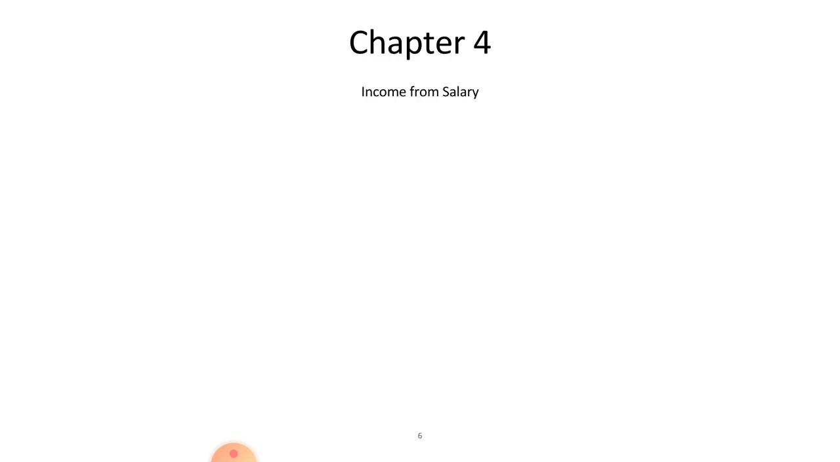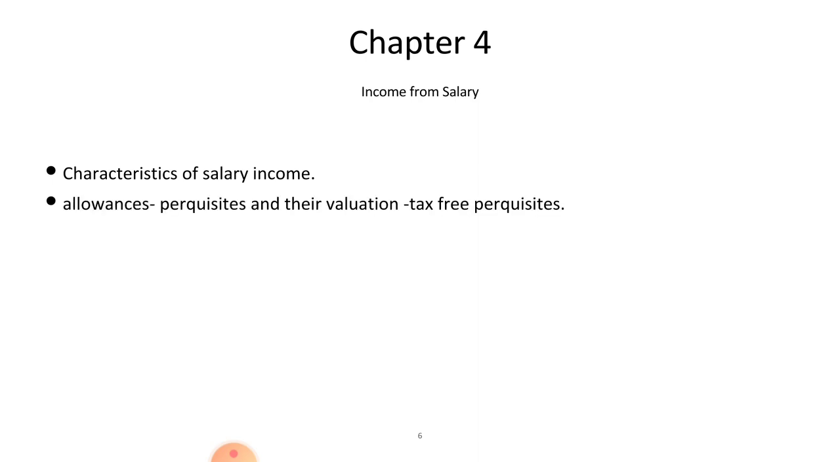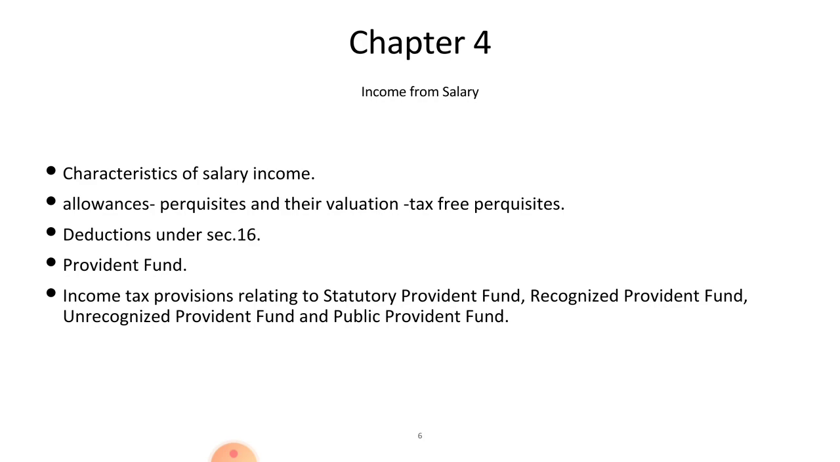Okay, this is the third chapter, and the fourth chapter is income from salary. So here, under this chapter, we have to study these concepts. First one is characteristics of salary income. Next, allowances and perquisites and their valuation. Next, tax-free perquisites. Next concept is deductions under section 16, provident fund. Next one, income tax provisions relating to statutory provident fund, recognized provident fund, unrecognized provident fund, and public provident fund we have to calculate.